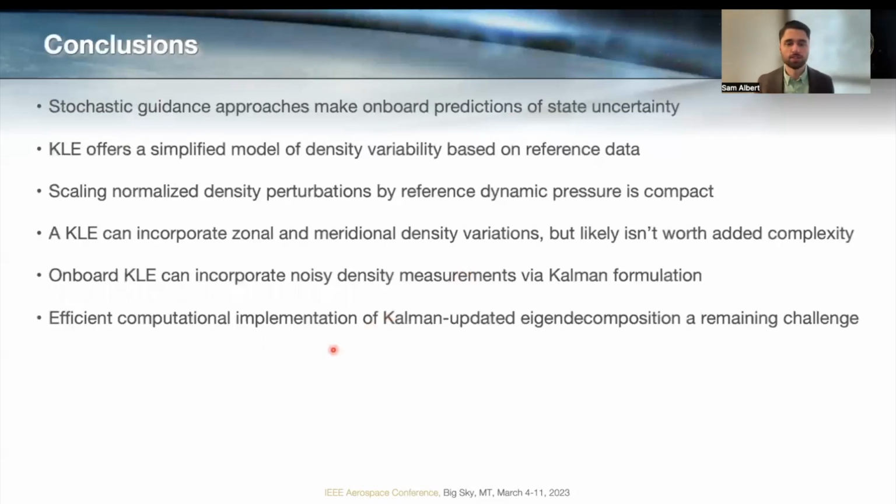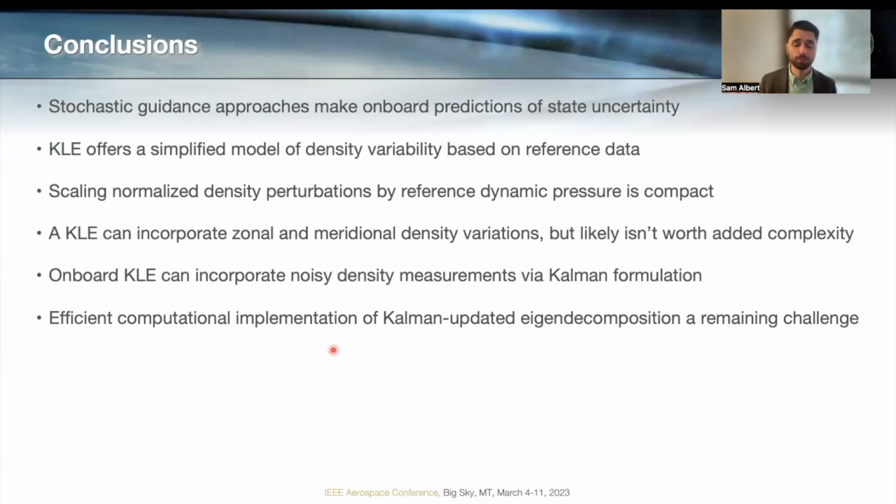Some quick conclusions. I talked about how stochastic guidance approaches make onboard predictions of state uncertainty, and KLE gives us a simplified model of density variability based on some reference data that can enable those onboard predictions in an efficient way. We compared different ways of constructing that KLE and showed that normalizing density perturbations and then scaling by reference dynamic pressure is the most compact representation considered here.